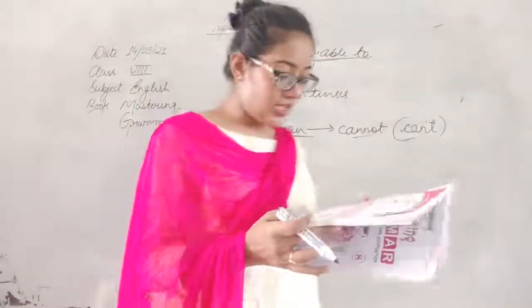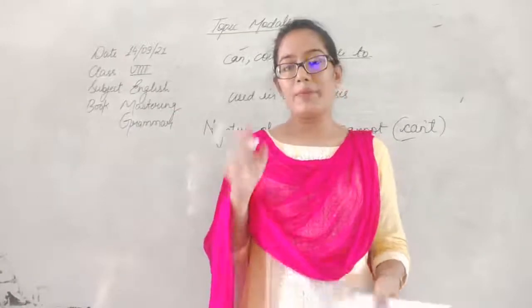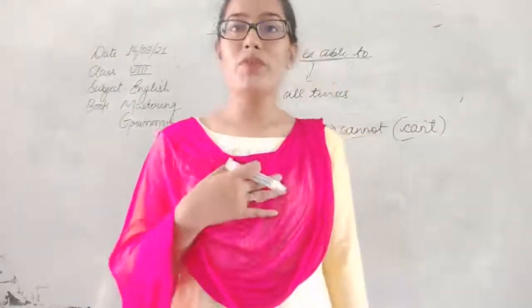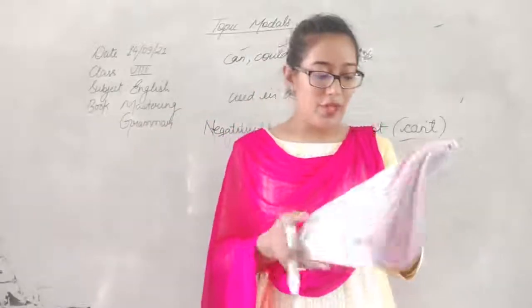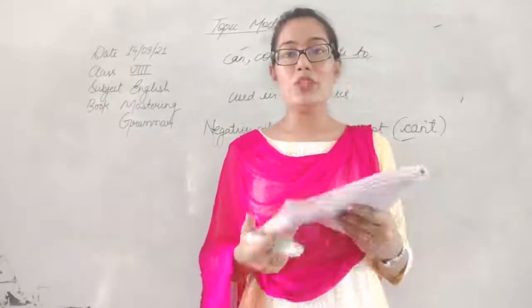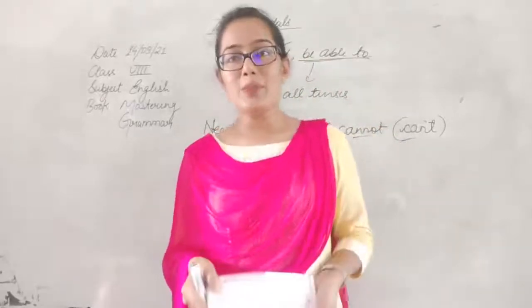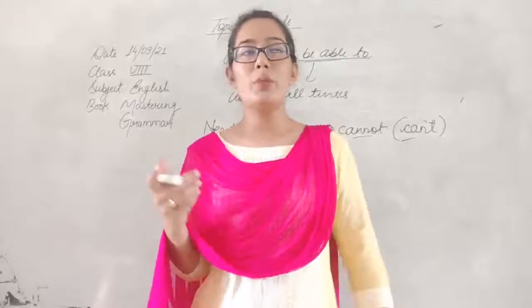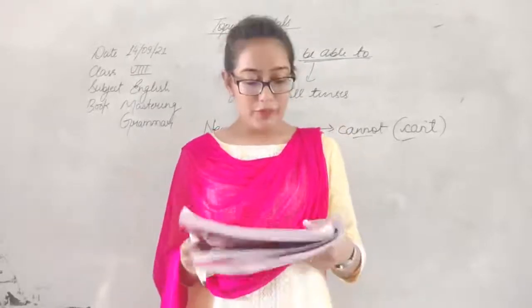Now sometimes it is possible to use be able to in place of can. Okay, sometimes we can use be able to in place of can. For example, he is able to speak French. It was written as he can speak French, so it could be changed to he is able to speak French.